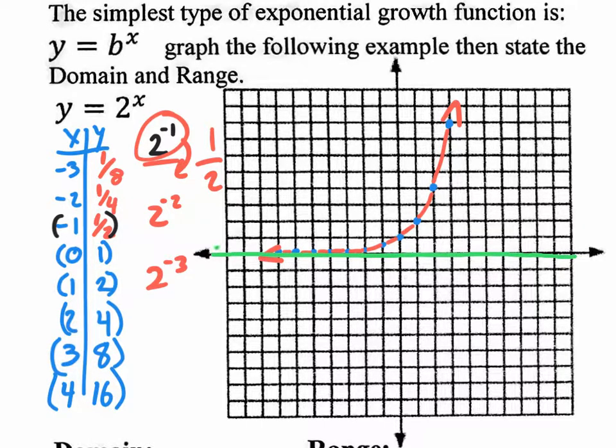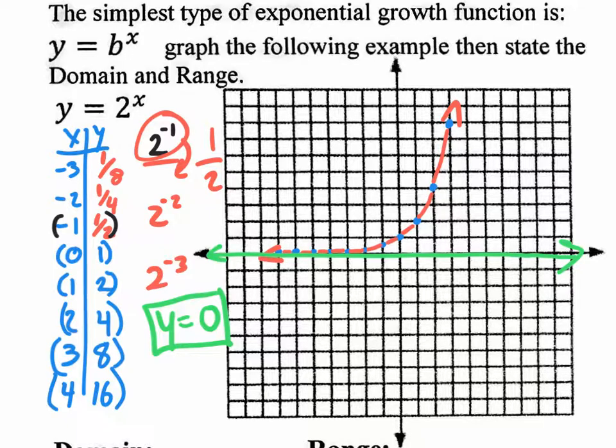Now, we're not going to call it the x-axis, even though it is the x-axis. We're going to call this asymptote y equals what? It's a horizontal line crossing the y-axis at 0. So ladies and gentlemen, the asymptote is y equals 0. Now, the definition of asymptote is that your graph, the exponential growth function that we just did, infinitely approaches that green line, but it never actually touches. Are you with me? Okay.